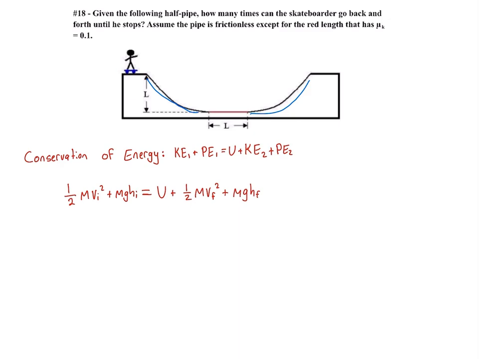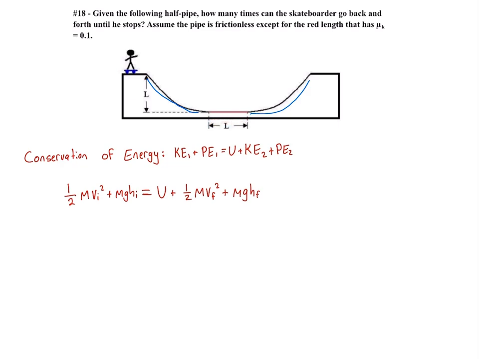And so we're going to approach this problem using our conservation of energy equation, which I have written out below, where we have our initial kinetic and potential energy equal to our final kinetic and potential energy and any external energy added or subtracted from the system. And so the U in this case is going to be that friction that takes energy out of our system during that L length section.